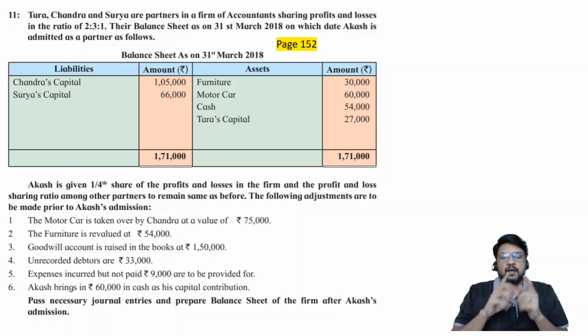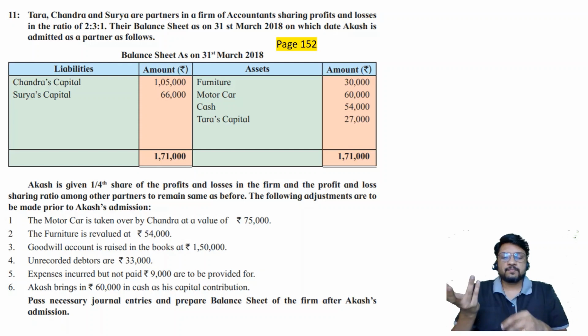So what is the amount of capital brought in by Akash as towards capital? The amount brought in cash by Akash towards capital is already given. Now most important, pass necessary journal entries. They have not asked you to prepare ledger accounts and prepare balance sheet. Now this is a complicated situation. They are asking journal plus they are asking balance sheet. So in working note you may have to prepare some smaller accounts for the purpose of getting the closing balances.